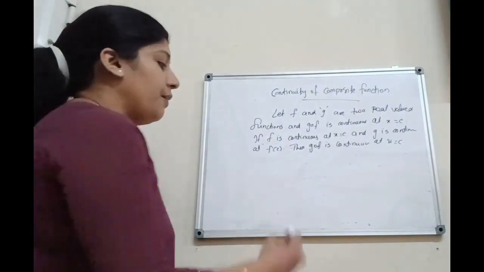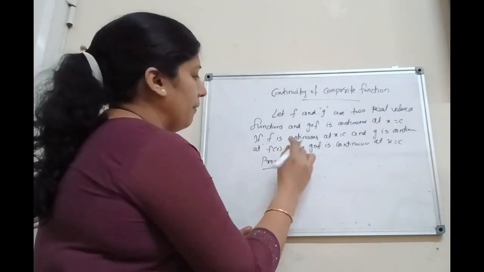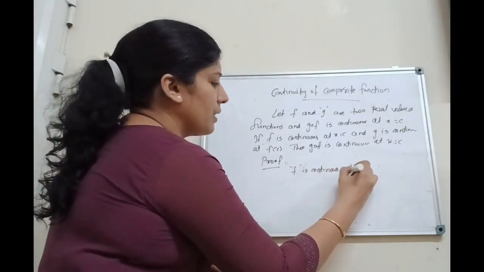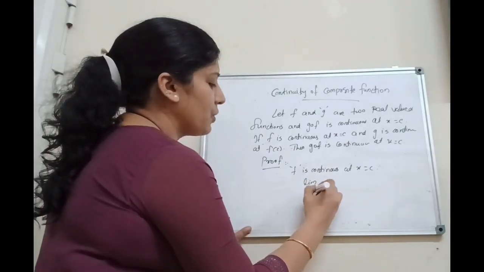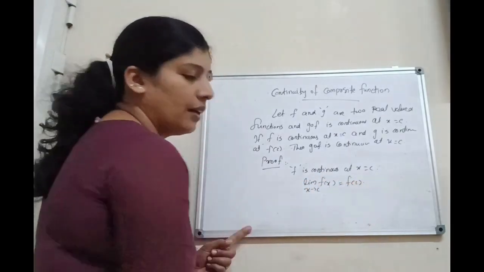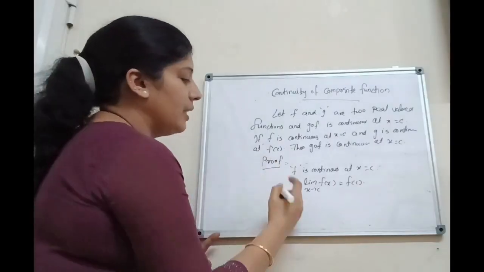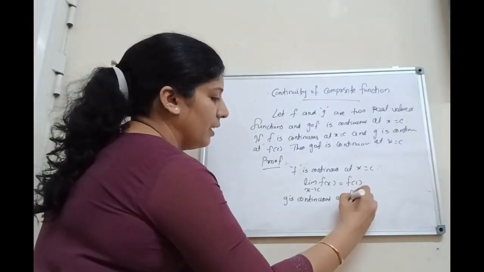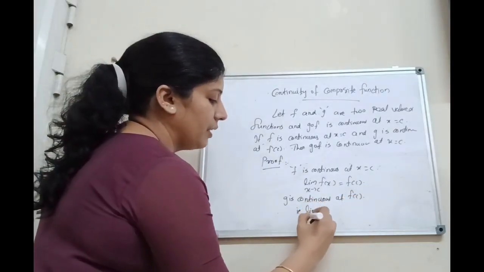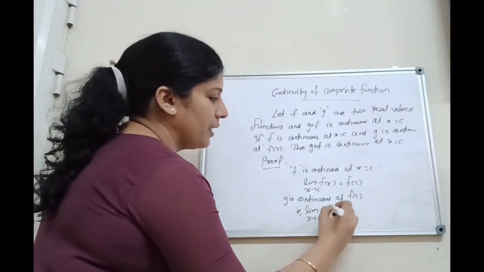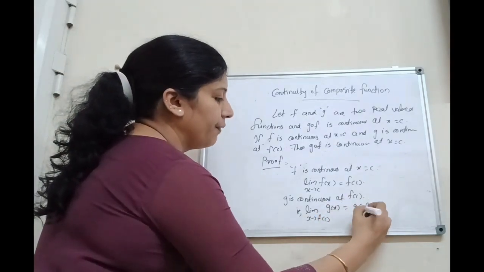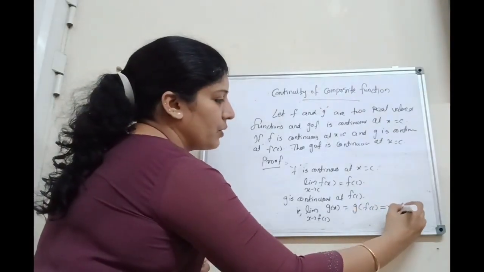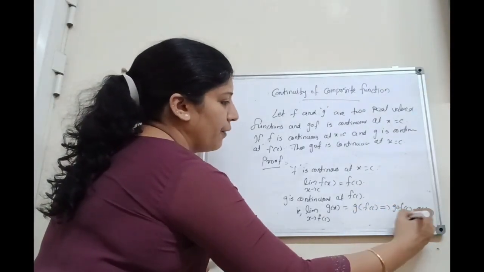How can we prove this? First, given f is continuous at x equal to c. That means limit x tends to c, f of x equal to f of c exists. Next, given g is continuous at f of c. That is, limit x tends to f of c, g of x equals g of f of c. Then g of f of c means g composition f of c. That implies g composition f of c equals g of f of c.